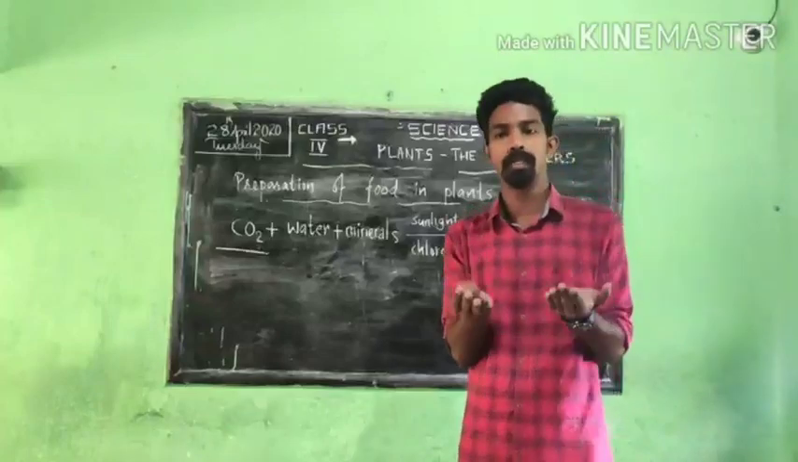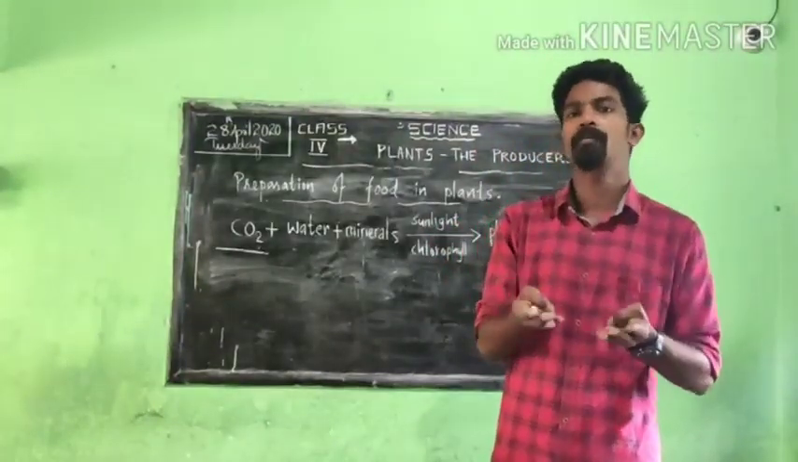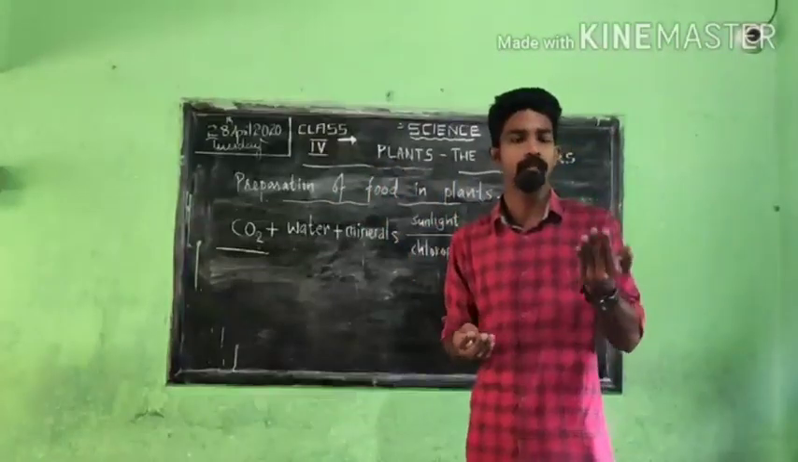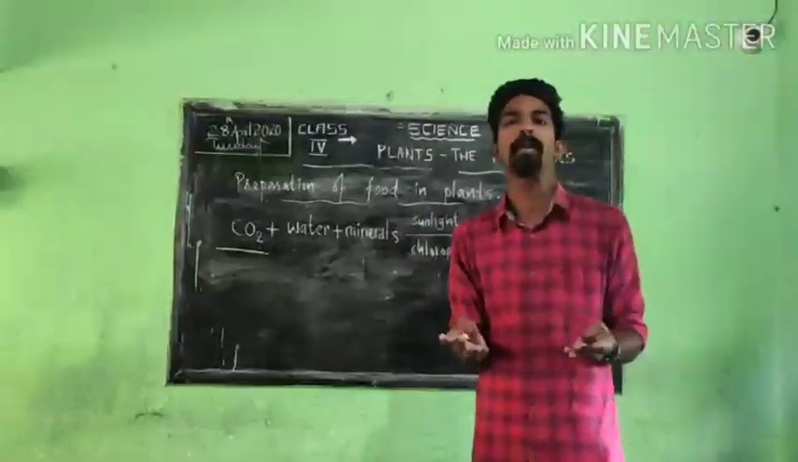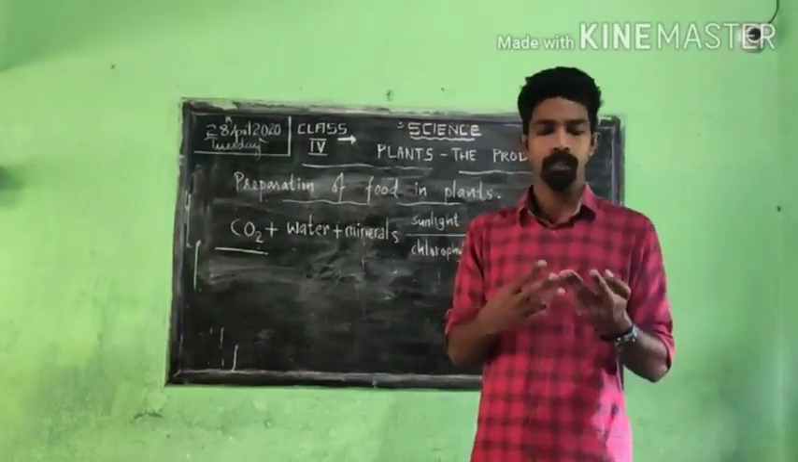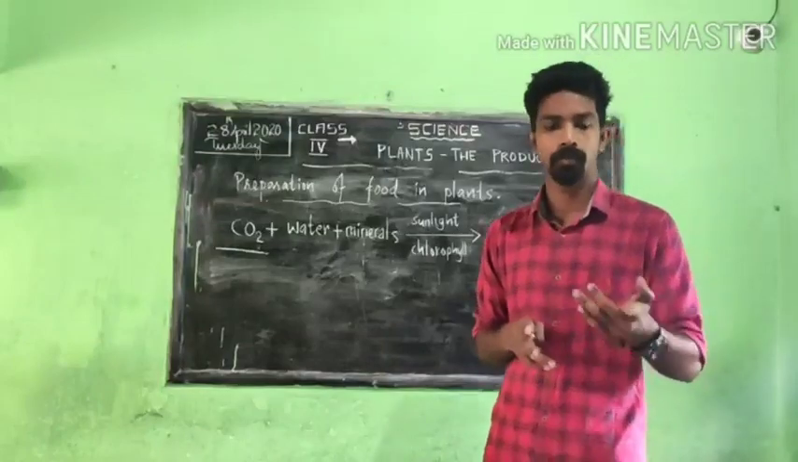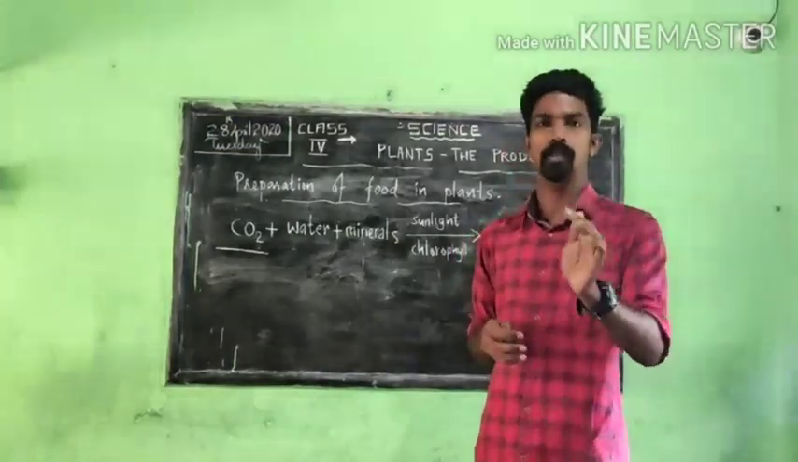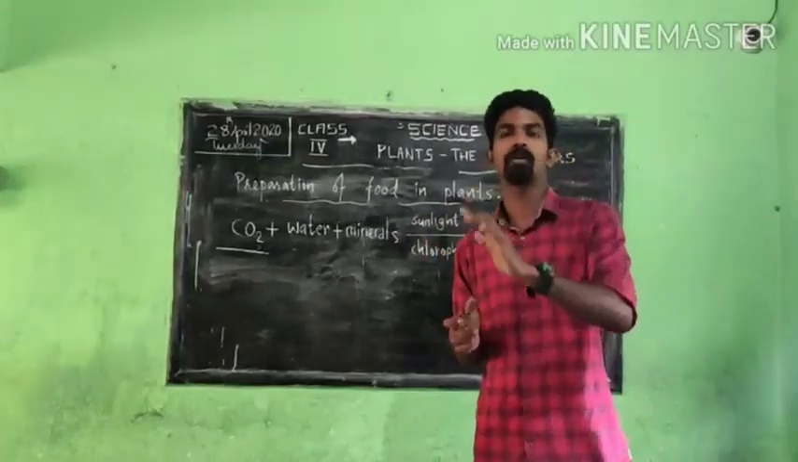Keep 2 little plants. Any plant you take, keep 2 little plants, and 1 plant you keep in the sunlight and 1 plant you keep in the dark room. Provide all things which a plant needs to live. The air passage must be there, and you should provide water. Some minerals also you put for the plant. And 1 plant must be in a dark room. It should not get sunlight.